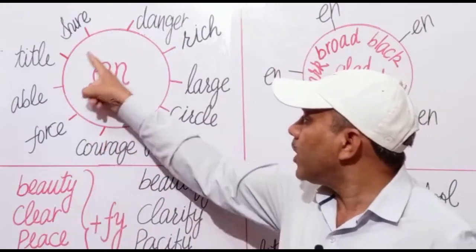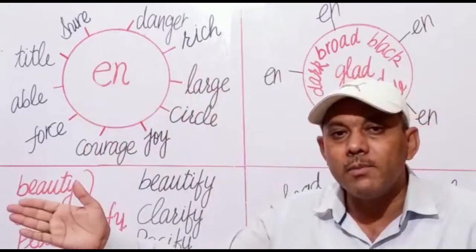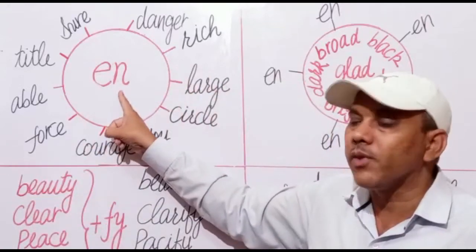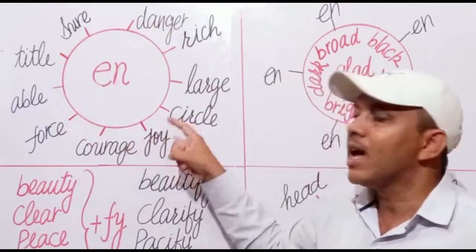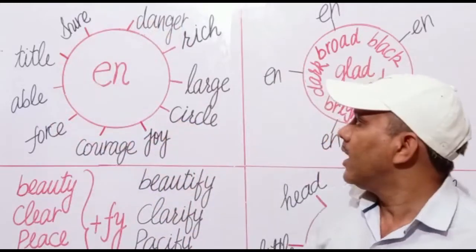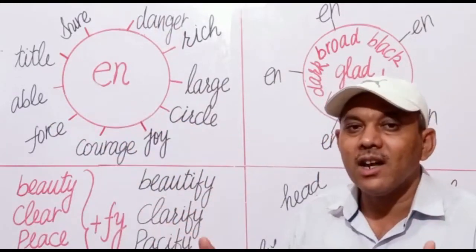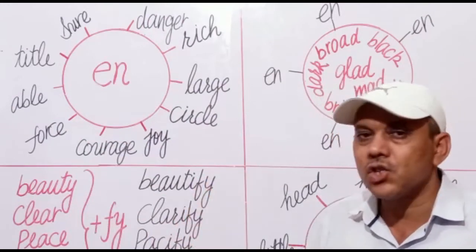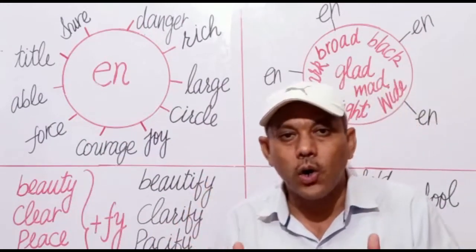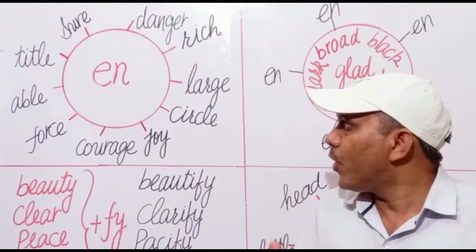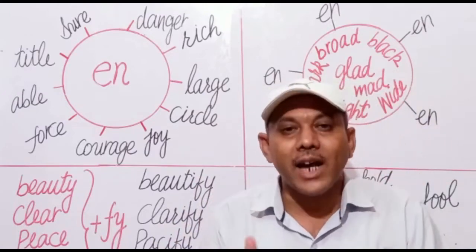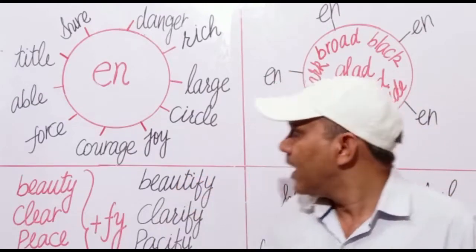In this way, we can form many verbs by adding this prefix to these nouns and adjectives. They will become endanger, enrich, enlarge, encircle, enjoy, encourage, enforce, enable, entitle, ensure.